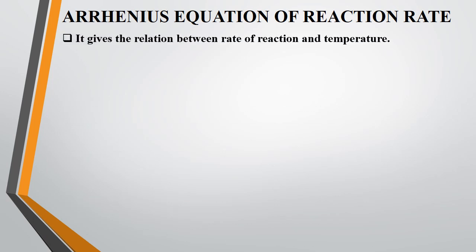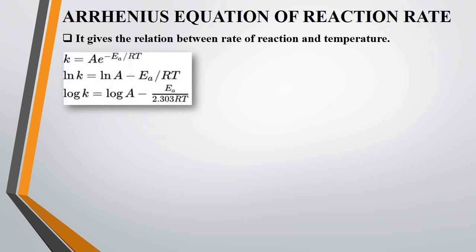Arrhenius equation of reaction rate. It gives the relation between rate of reaction and temperature, as we were talking about. Here you can see the natural logarithm has been converted into the normal logarithm, right? That is, we need to multiply by 2.303: log K equals log A minus Ea upon 2.303. So the common factor gets cancelled out and the remaining 2.303 is left.